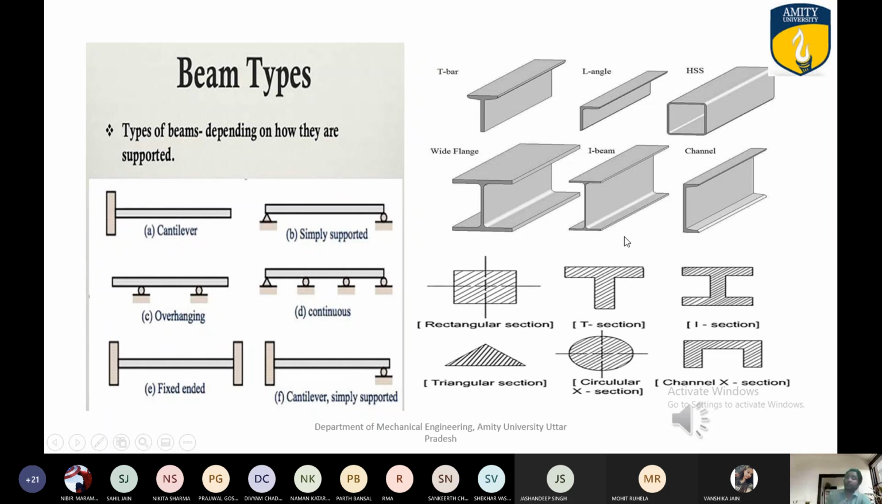If anybody has some interest, or when we are solving the numericals, it can be mentioned that the T bar is there. The T bar is basically shaped like that. The L shape angle is like that.